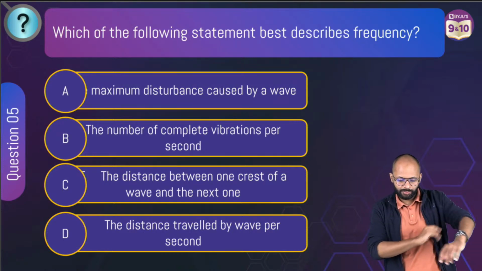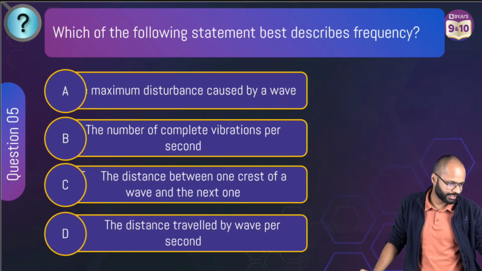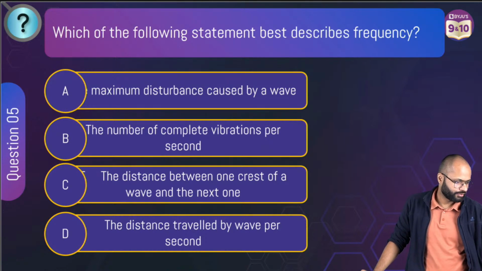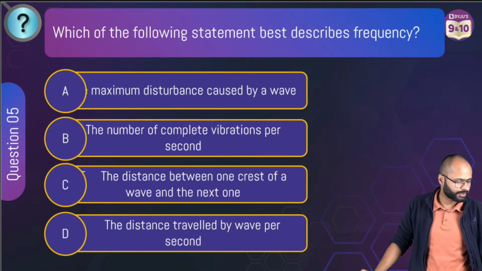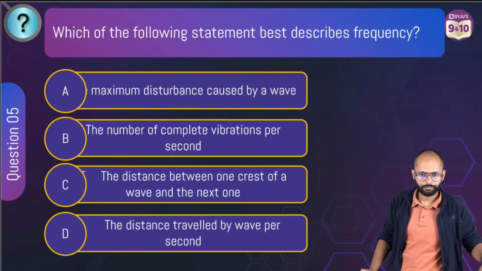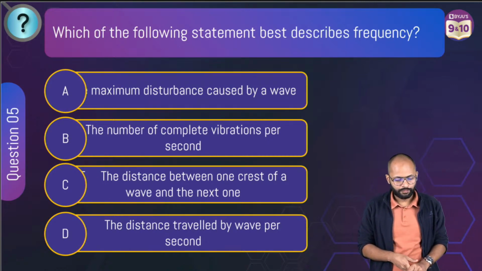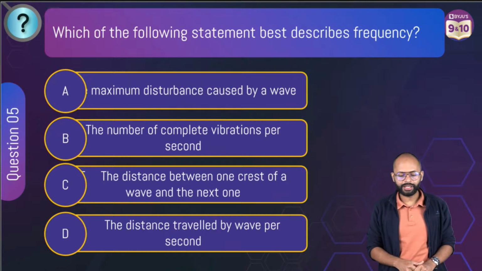Which of the following statements best describes frequency? Hey, this is an easy question. Which of these best describes frequency? Frequency को सबसे ढंग से कौन बोल रहा है? Tell me, which of the following statements best describes frequency?